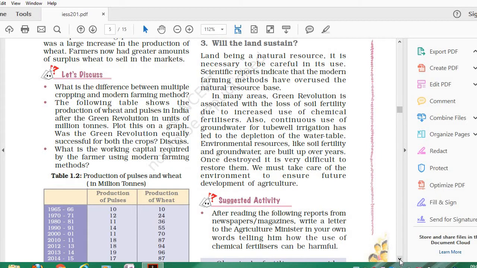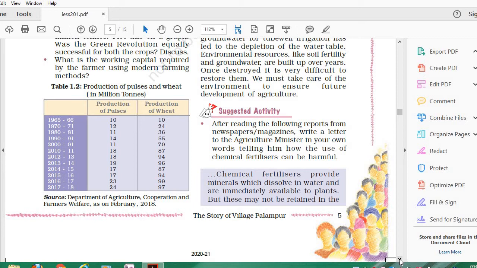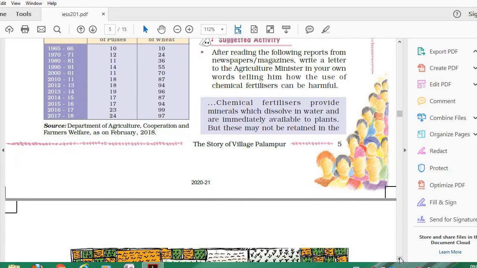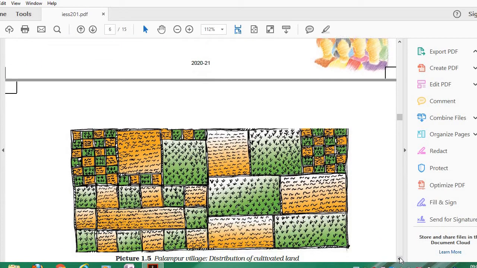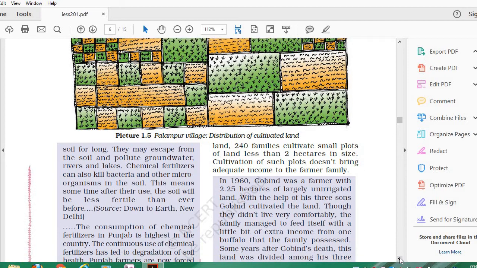Now come to this. As it is written over there, chemical fertilizers provide minerals which dissolve in water and are immediately available to plants, but these may not be retained in the soil for long, and they may escape from the soil and pollute groundwater, rivers and lakes. Chemical fertilizers can also kill bacteria and other microorganisms in the soil which are good for the fertility of the soil. This means sometime after their use, the soil will be less fertile than ever before, as proved by the source Down to Earth, New Delhi.